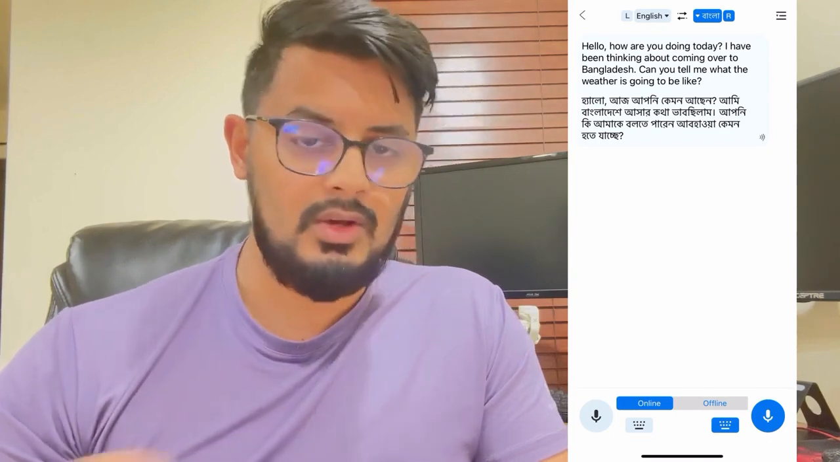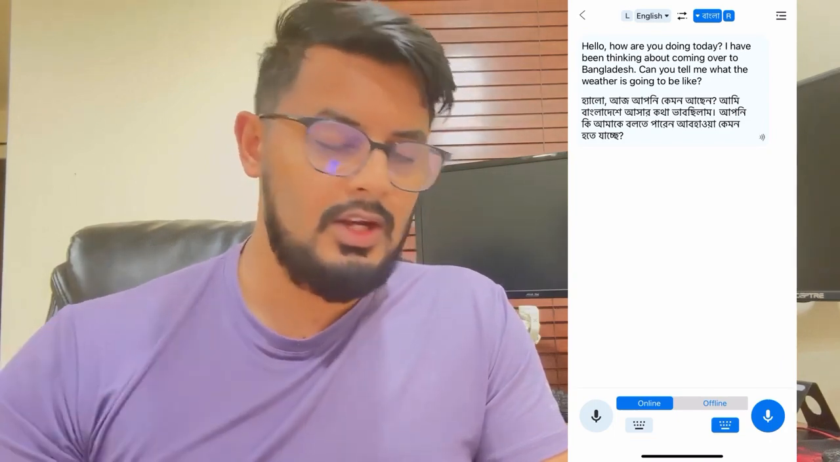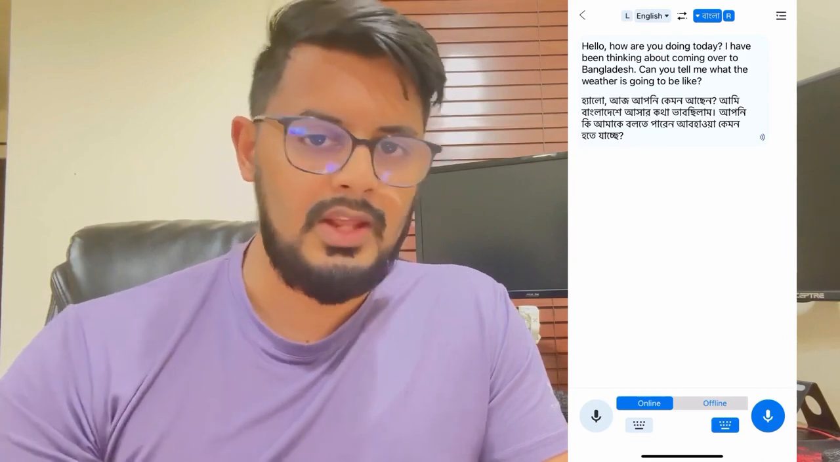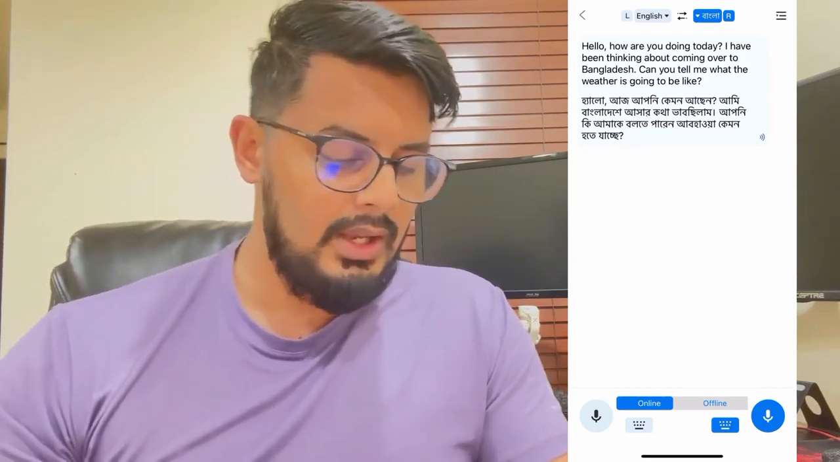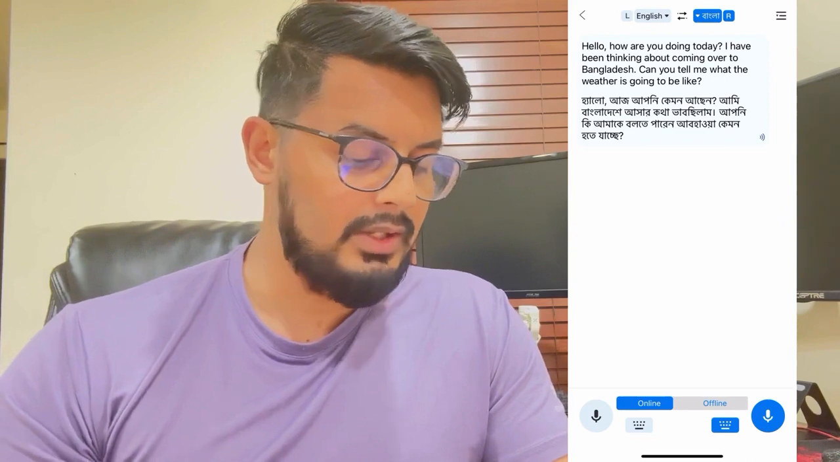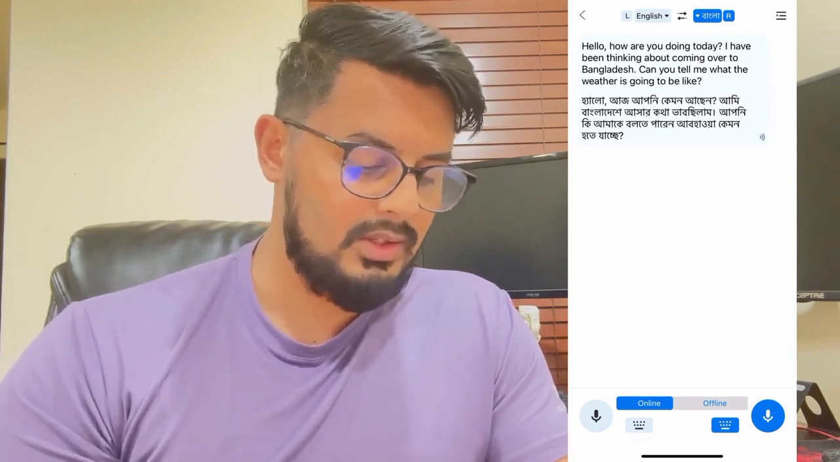And you guys can see how quickly it translates, and it also writes everything down in their language so the other person can read. And now I'm going to say something in Bengali and see how it translates to English.